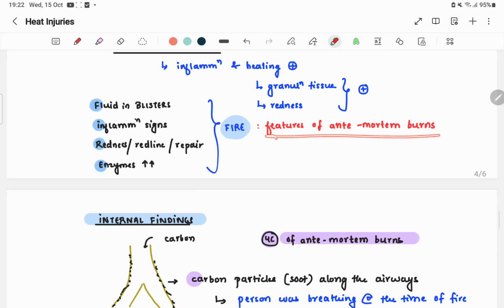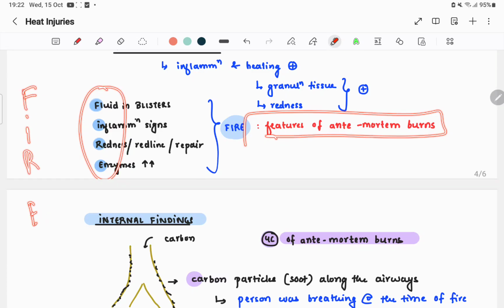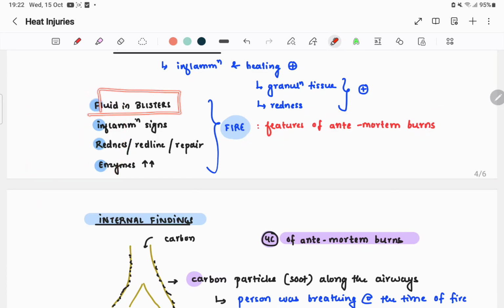You can remember the features of antemortem burns by the mnemonic FIRE. F-I-R-E. Fire is fluid in blisters, inflammatory signs like redness, erythema, red line, repair, all of these signs, and enzymes will be increased, that is, increased protein content. So FIRE gives the features of antemortem burns: fluid in blisters, inflammatory sign, redness, and enzymes increase.